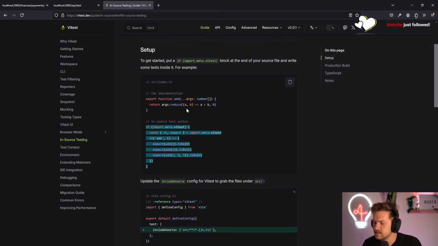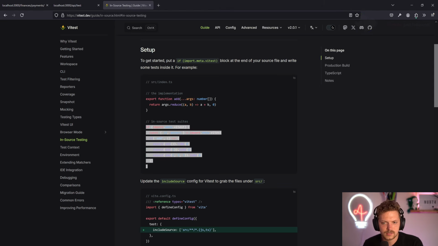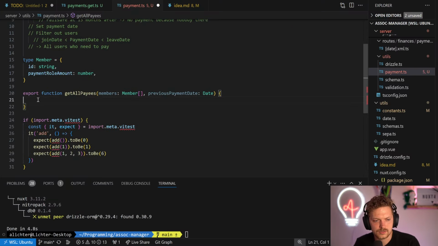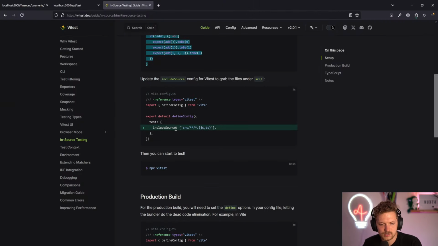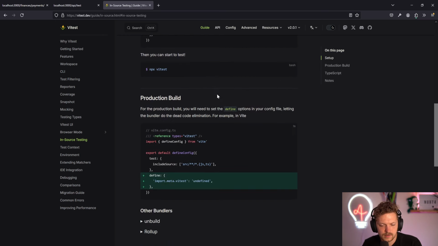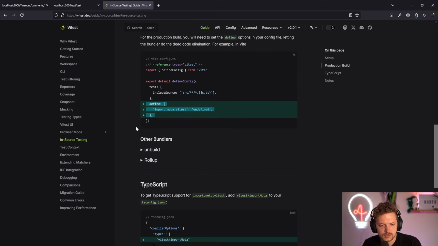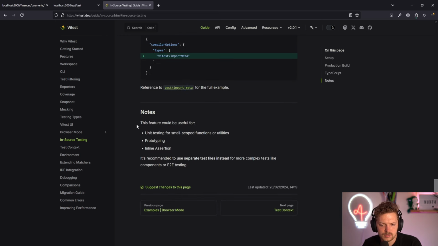So this is a really cool feature from Vitest where you can just say, you know what, we can just throw it in here and test the whole thing, and this is super powerful. So I definitely want that. Okay, we don't have a Vitest config directly. I mean, we can configure things. Yes. Okay. In production, we don't want to do that. We could also probably just use Nuxt test utils, but I'm not sure.